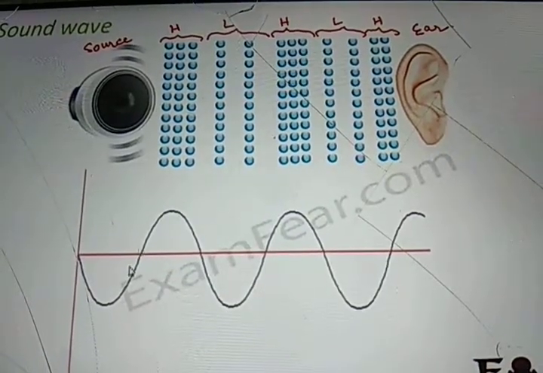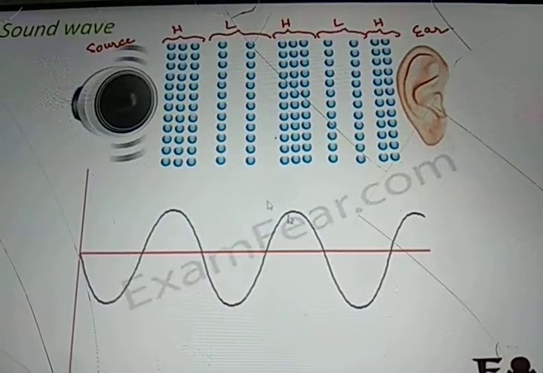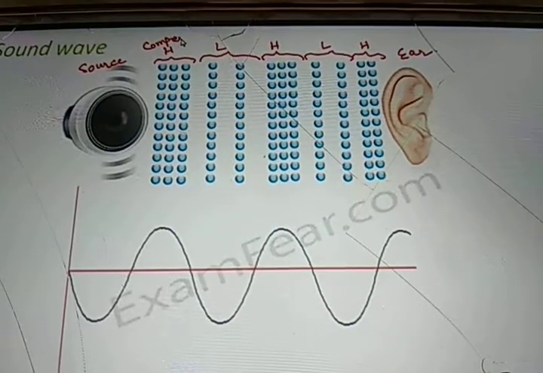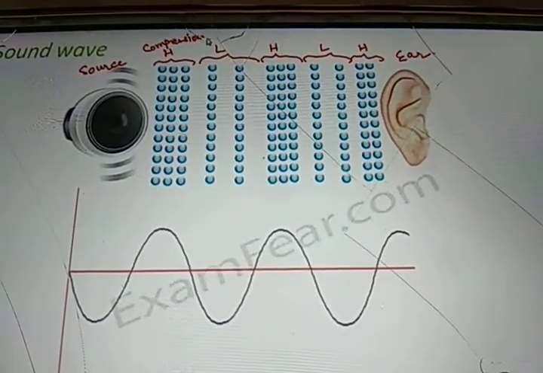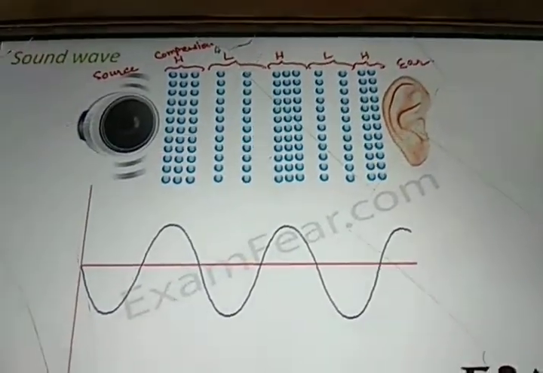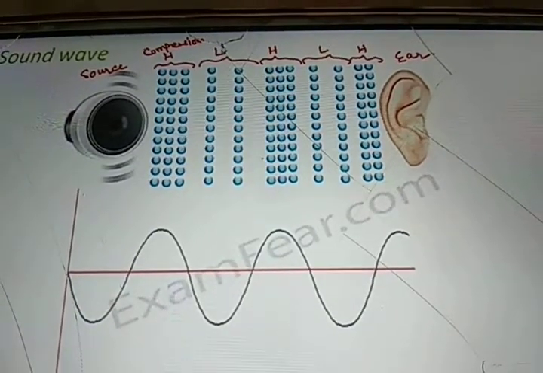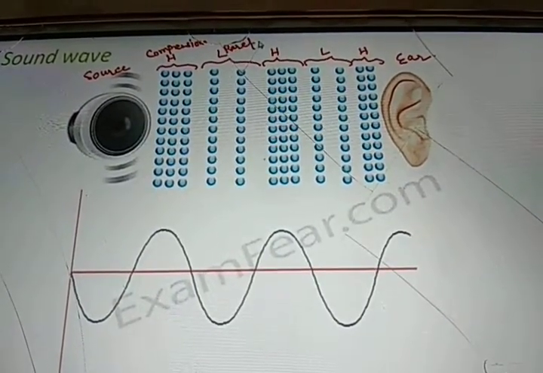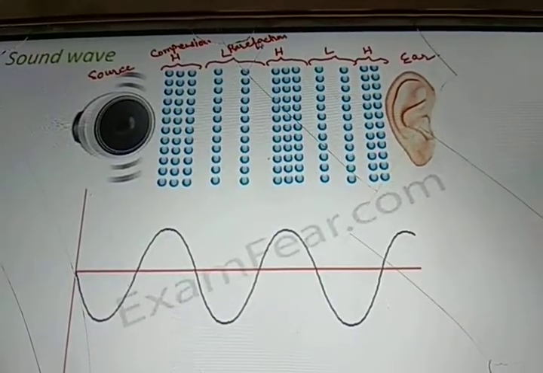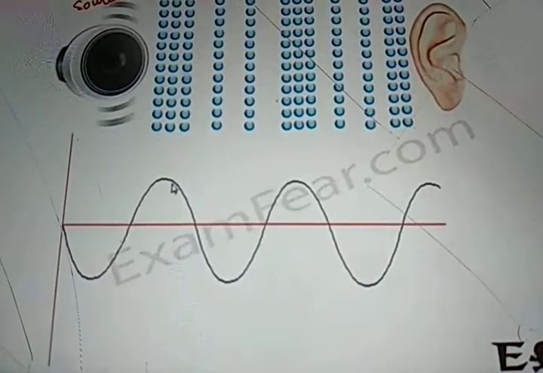Here you see that as the particle density increases, the curve goes up, and these regions are known as compression. Why compression? Because compression means you compress a lot of things together. Here too many particles are compressed together. And the region where the particles are spread out is called rarefaction. So alternate compression and rarefaction form the sound wave. When you plot it this way, this is how you get the plot.